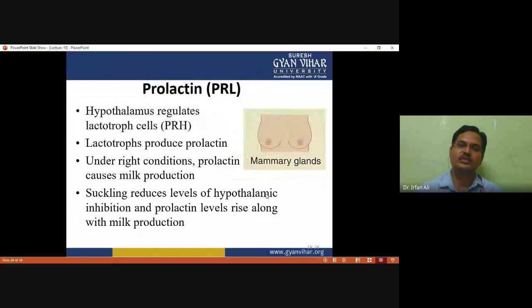The next hormone is prolactin, and the hypothalamus regulates lactotroph cells. Lactotrophs produce prolactin, and under the right conditions prolactin causes milk production and acts on target cells located in the mammary gland. Suckling reduces the level of hypothalamic inhibition, and prolactin level rises along with milk production.